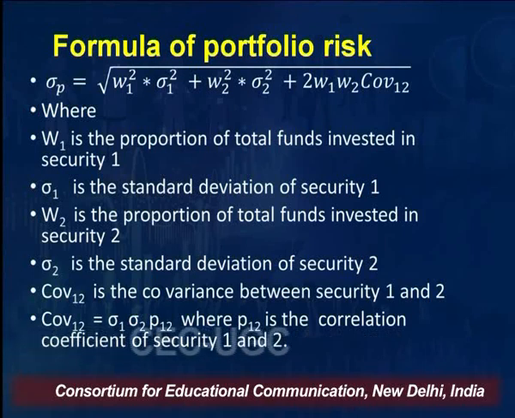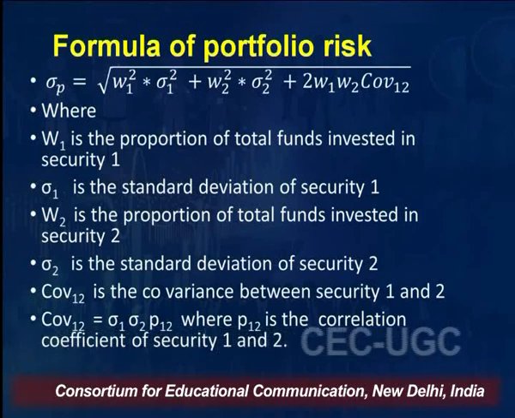How do you calculate the covariance of 1 and 2? It is the risk of the first security into the risk of the second security into the correlation coefficient of the first and second security, rho 12, where rho 12 is the correlation coefficient of securities 1 and 2.